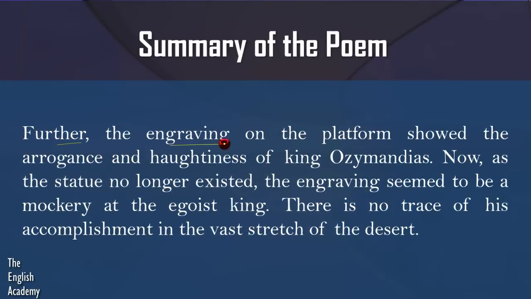Further, the engraving on the platform showed the arrogance and haughtiness of King Ozymandias. The platform on which the 2 legs were standing had an engraving on it. That means something was engraved on it, something was stamped on that platform, and that showed the arrogance and the haughty attitude of King Ozymandias. That showed how high-headed he was.